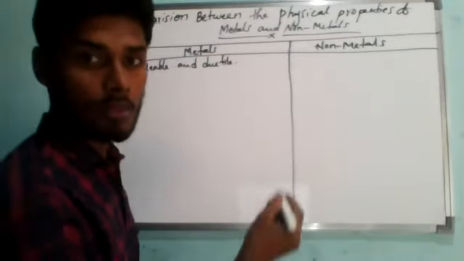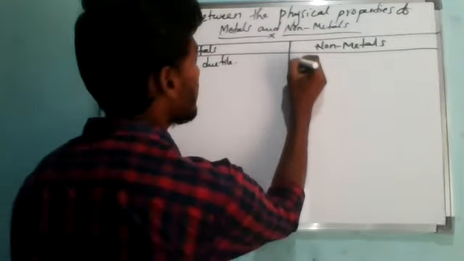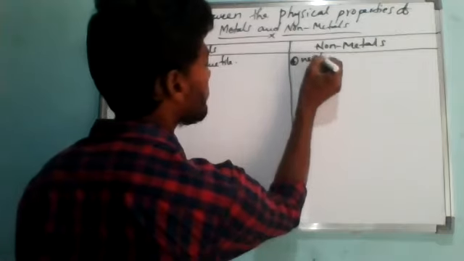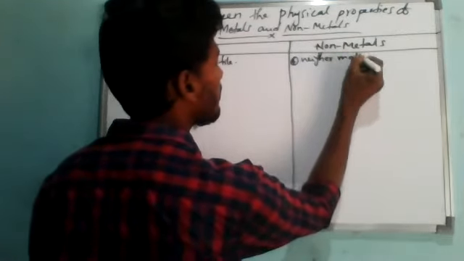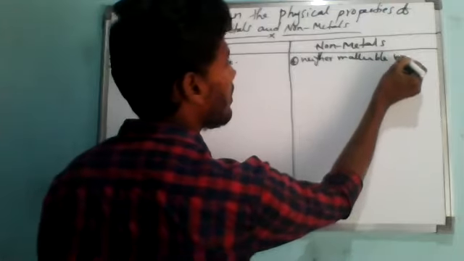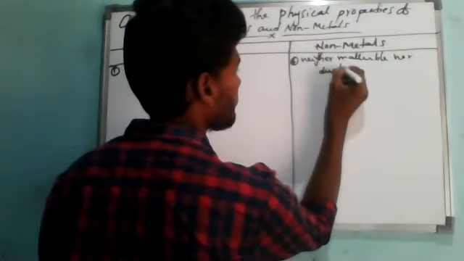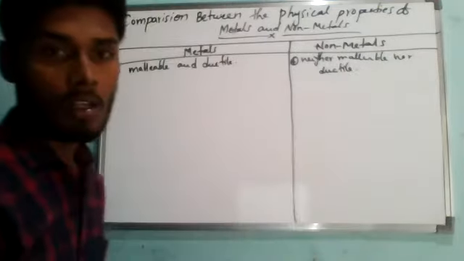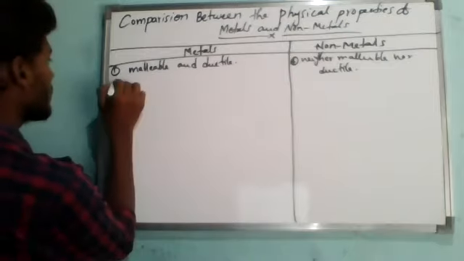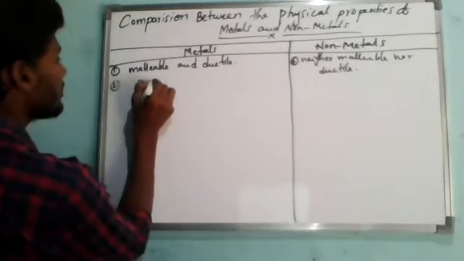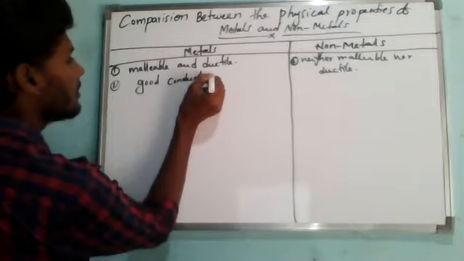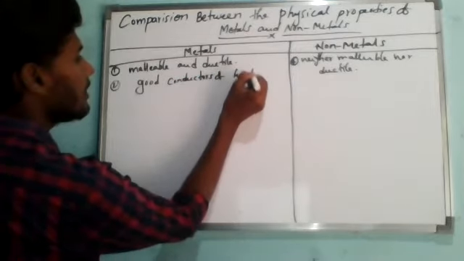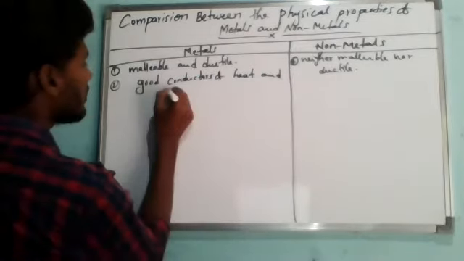Like that, non-metals are neither malleable nor ductile. Like that, metals are good conductors of heat and electricity.